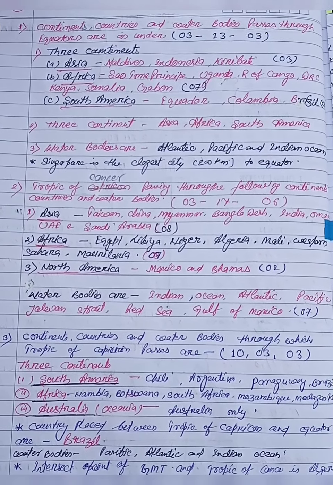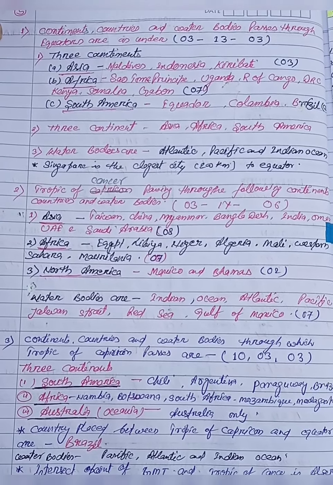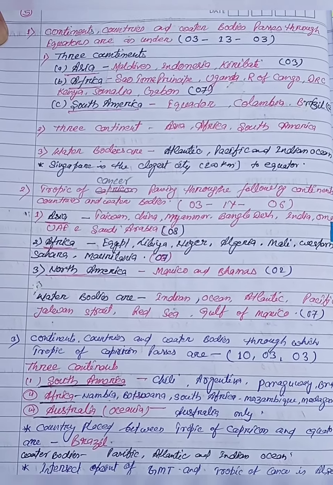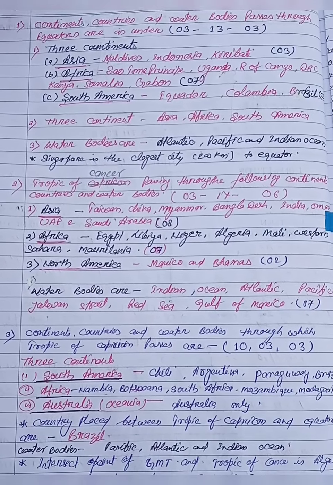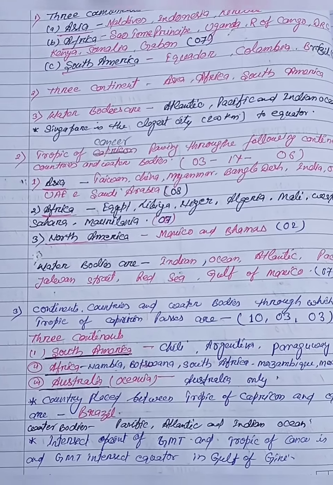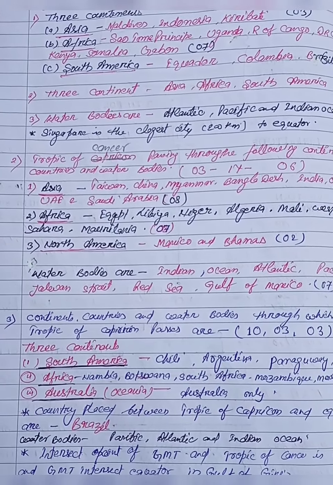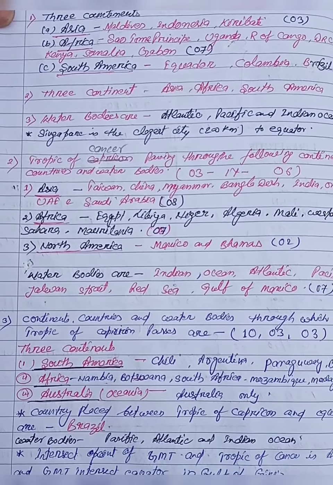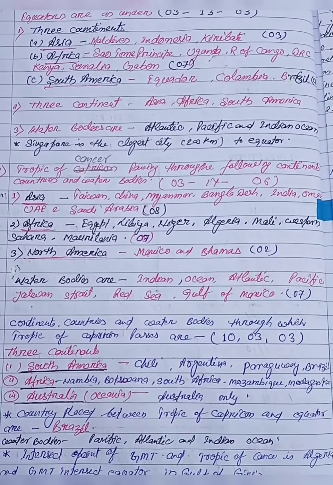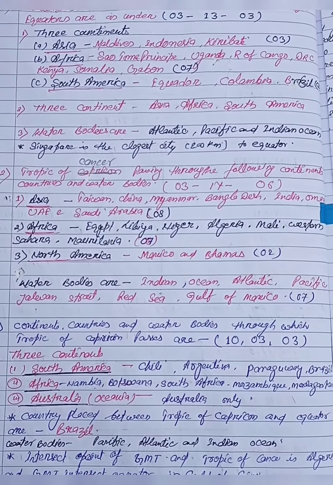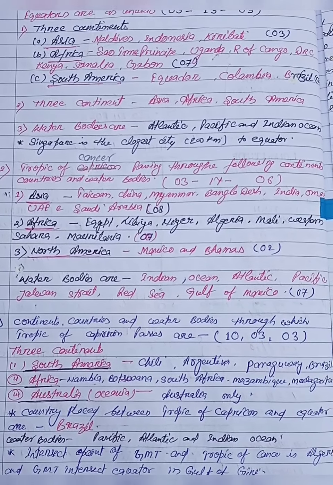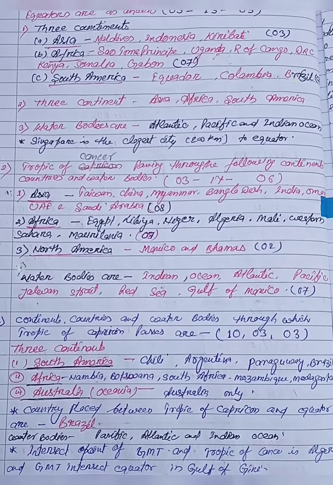Now come to the continents, countries and water bodies through which the Tropic of Cancer passes. These are 3, 17 and 6 in number, that is 3 continents, 17 countries and 6 water bodies. The 3 continents are Asia, Africa and North America. Now the countries, starting from Asia: Taiwan, China, Myanmar, Bangladesh, India, Oman, UAE, Saudi Arabia. In Africa: Egypt, Libya, Niger, Algeria, Mali, Western Sahara, Mauritania. In North America: Mexico and Bahamas.